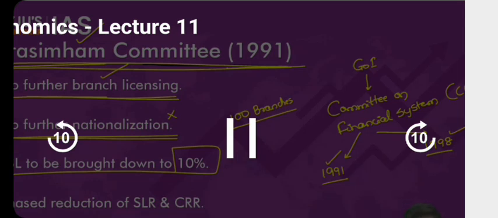RBI will ask you to keep certain deposits with itself. RBI will also ask you to give loans to the agriculture sector. And don't you think it should be your decision? I hope you understand. Lending activity should be your decision. RBI should not be dictating terms to you.